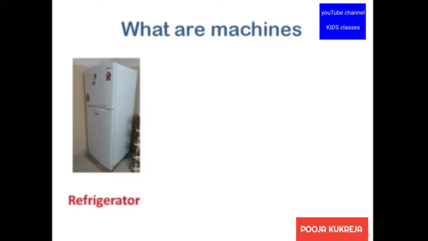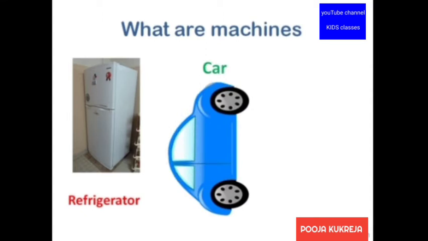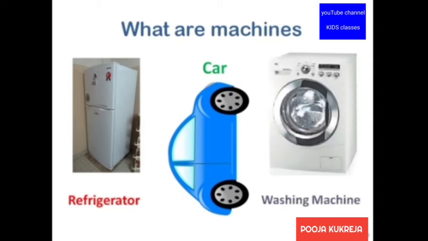First machine we have is a refrigerator. Why do we use refrigerator? We use refrigerator to store different things. Things like vegetables, fruits and ice creams, etc. Second machine we have is a car. Why do we use car? We use car to travel from one place to another. Third is a washing machine. Washing machine is used to wash our dirty clothes.